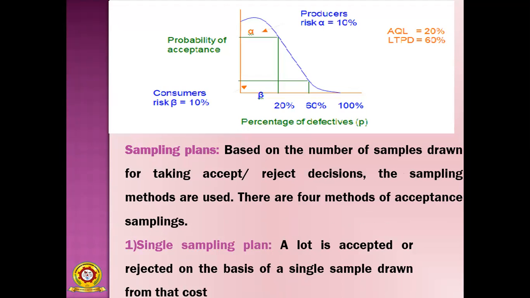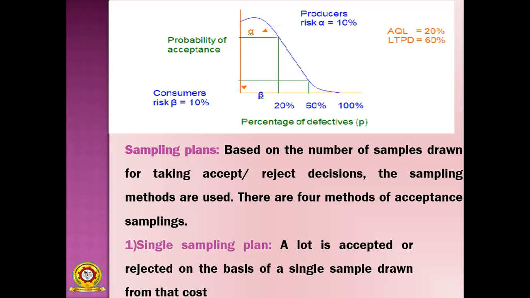single sampling plan. So single sampling plan means a lot is accepted or rejected on the basis of a single sample drawn from that lot. Okay. So from the total lot, you are only selecting a single sample. Out of 100 bags or out of 200 bags, out of 300 bags, you are collecting only one sample from the total lot. So if the sample is good, then you are accepting the lot.